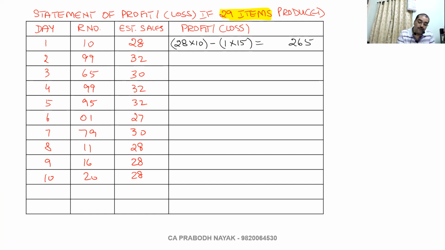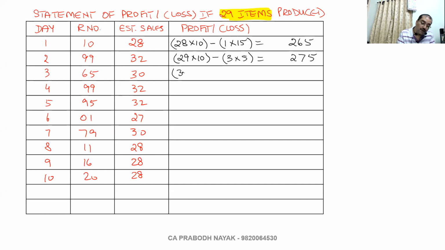32. I have produced only 29. So 29 into 10. 3 items are falling short. Penalty, 3 into 5. So 29 into 10 minus 3 into 5. 290 minus 15, 275.